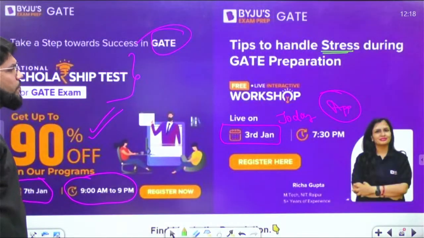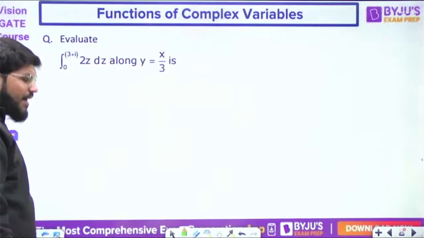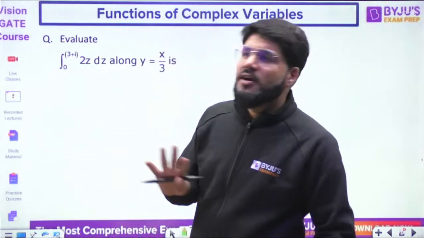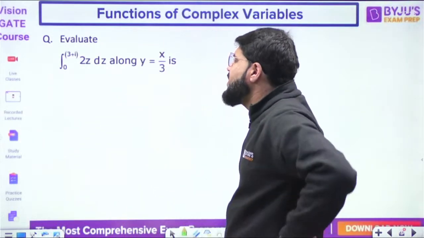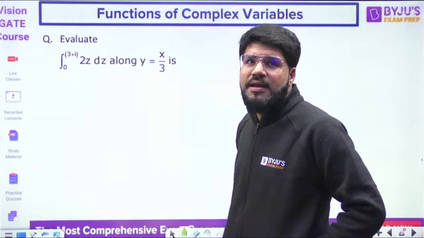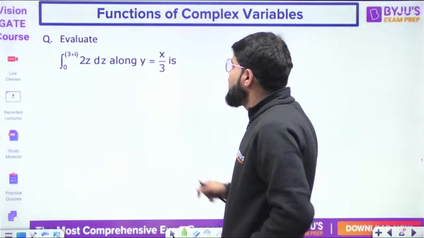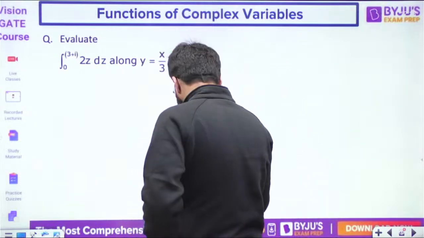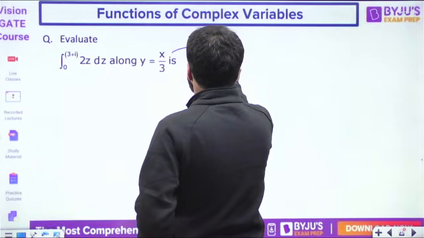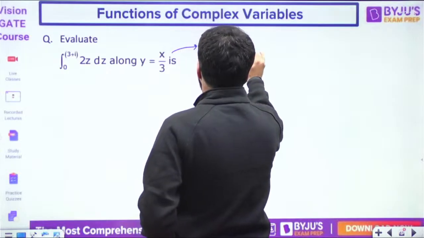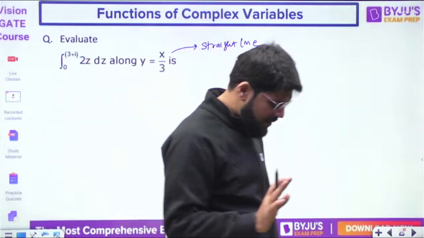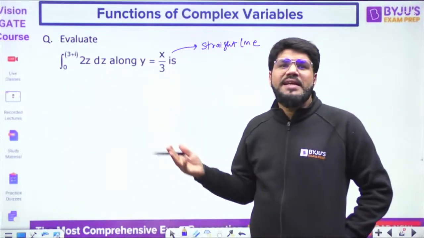ठीक है जी, चलो. Next, evaluate. Now coming to integral. Okay, we'll set the rhythm for integral. First, taking a very simple integral. Evaluate integral 0 से 3 plus I 2z dz along y equal to x by 3. Along the line y equal to x by 3. Now what is y equal to x by 3? Y equal to x by 3 is basically a straight line. Now, how do you integrate along a straight line?